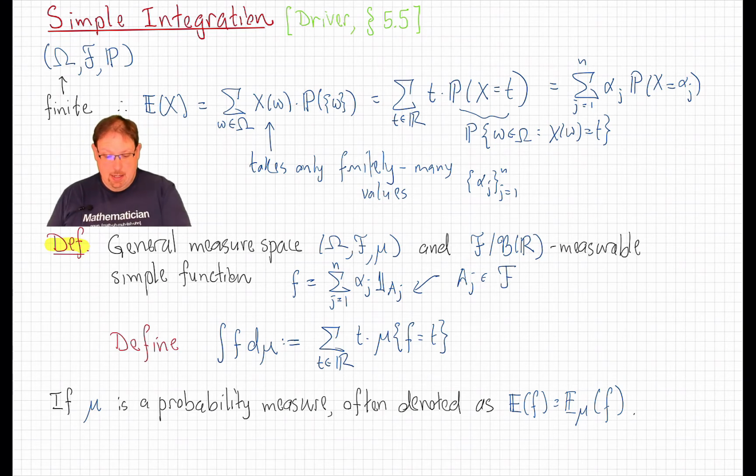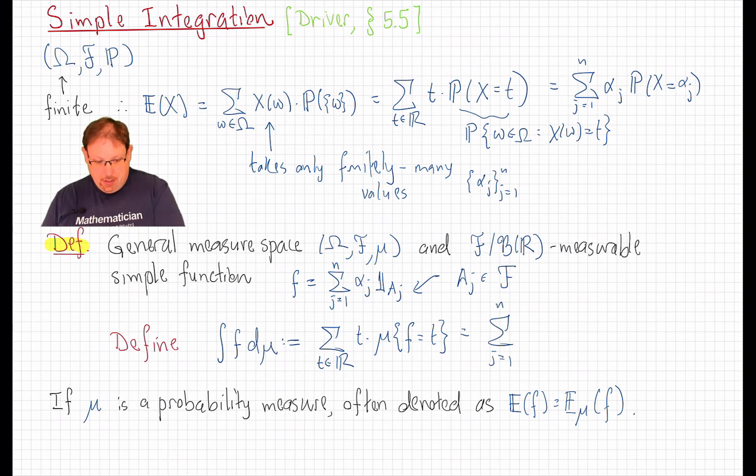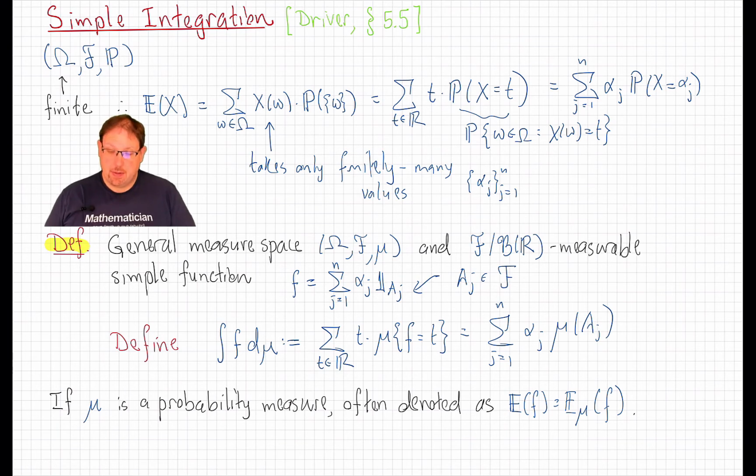By exactly the same comment above, this measure is 0, since this set is empty, for all but finitely many t, and this is actually just a finite sum. So we could write it using these same alphas here as the sum, j going from 1 up to n, of alpha j times the measure of the set A j. And that is our definition of the integral for a simple function.